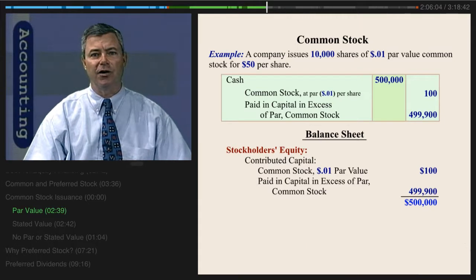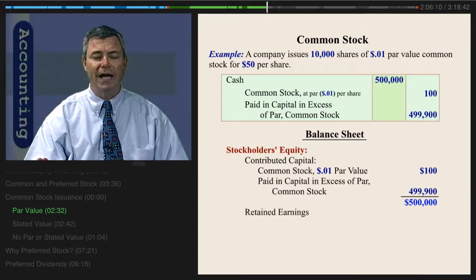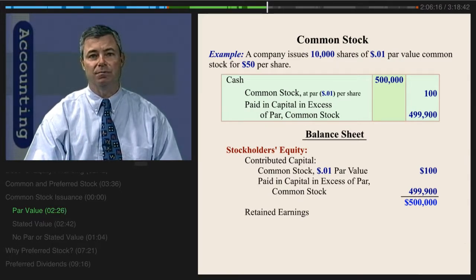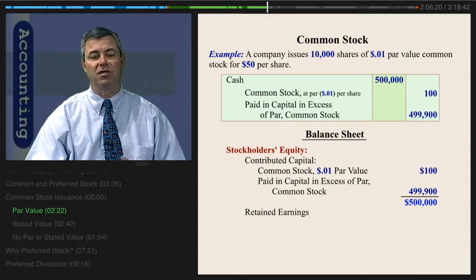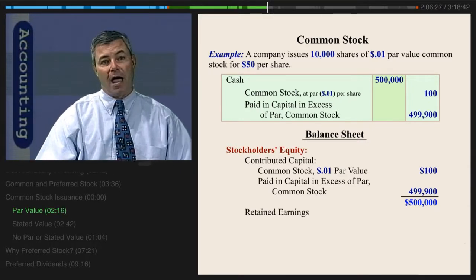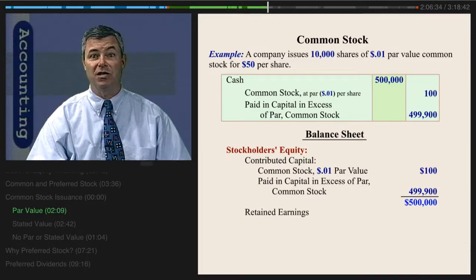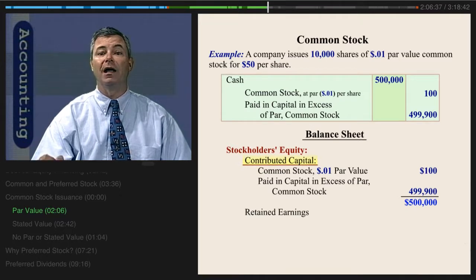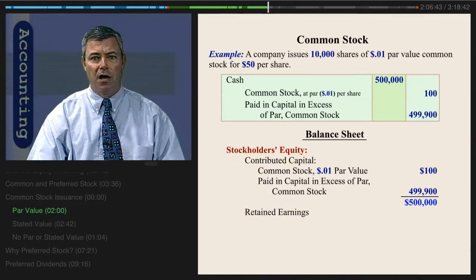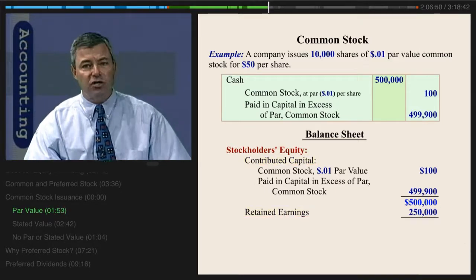Now we're just setting up retained earnings here to show you that in the stockholders' equity section of the balance sheet, you will always have two categories, because there's two ways that owners provide capital or resources to a business. And again, stockholders' equity is not the resource. It is simply a description of how much of the resources or assets have been provided by the owners and how they've been provided. And there's only two ways owners provide capital, resources, or assets to a business. They contribute in exchange for stock, or they do it by allowing resources created through earnings to be retained in the business. And so these are the two categories.